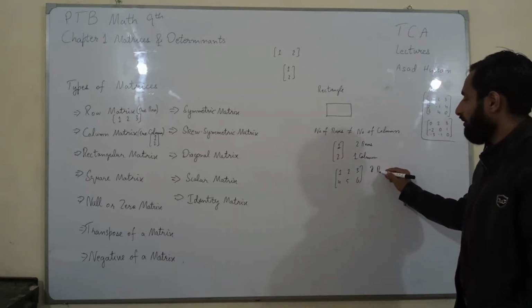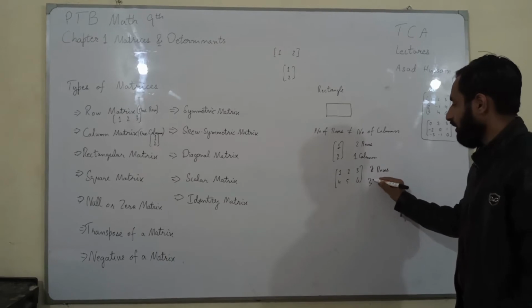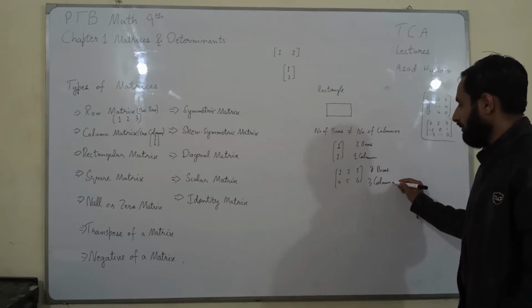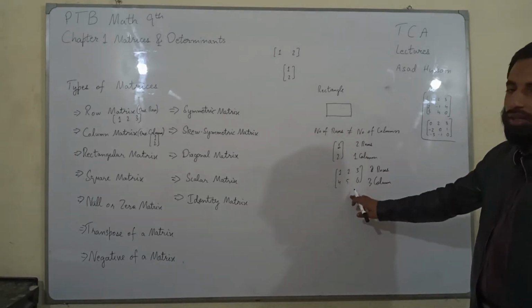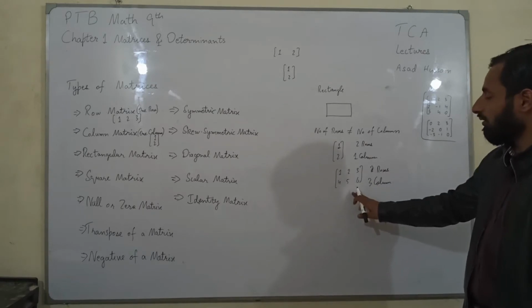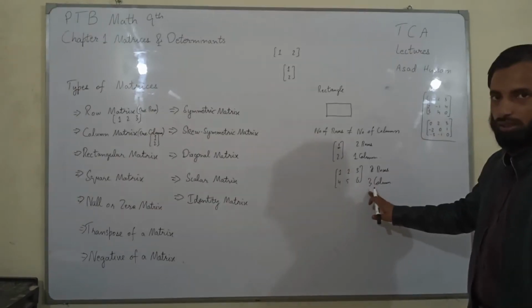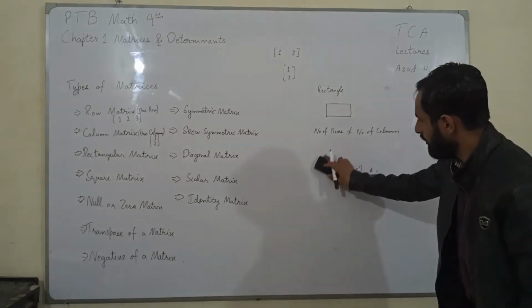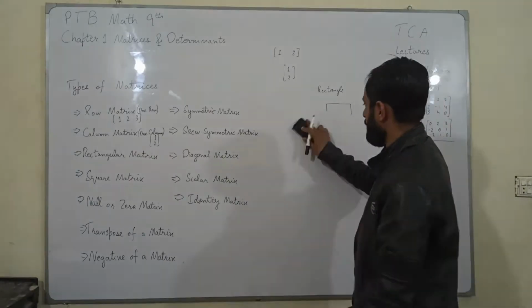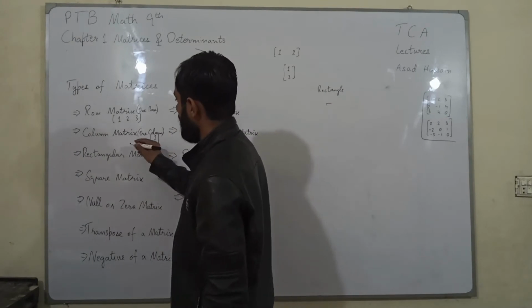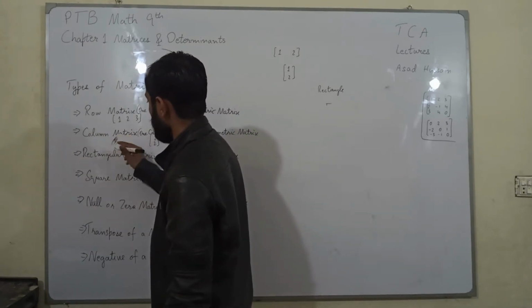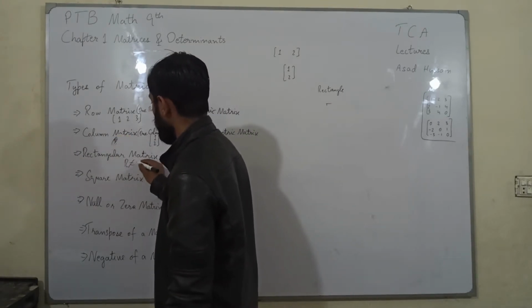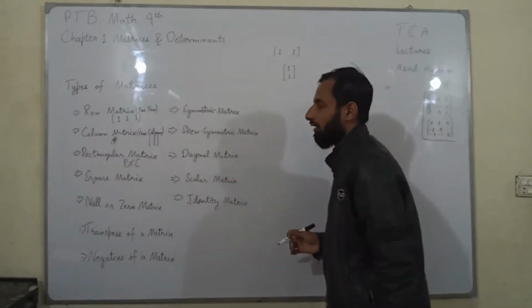This matrix has two rows and three columns. Now the number of rows are not equal to number of columns. That's why this is also a rectangular matrix. So a matrix whose number of rows are not equal to number of columns is called a rectangular matrix.